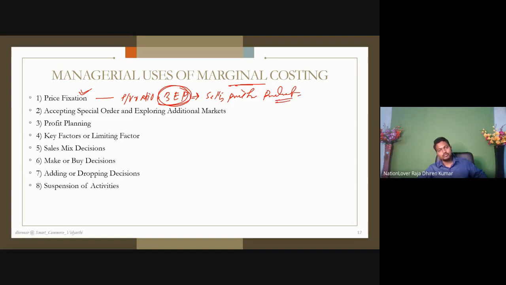Look at here. Why, in all the chapters, is price fixation always a point? Because price fixation is very much crucial. Why so? Suppose this is a calculator that costs rupees 200, which is a cost suitable for the business. What will happen if we fix it at 180? What will happen if we fix it at 250?